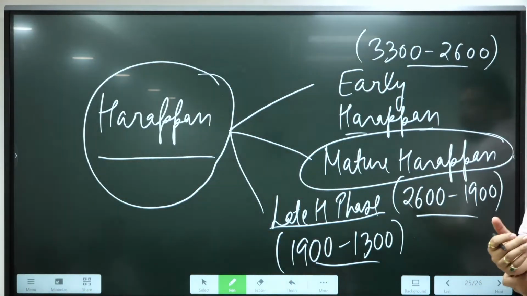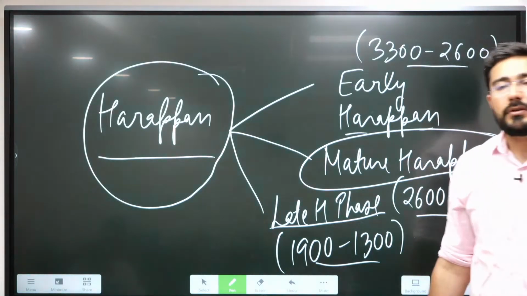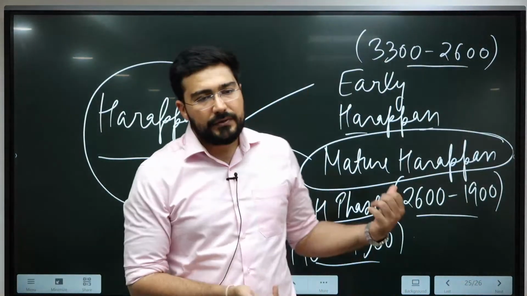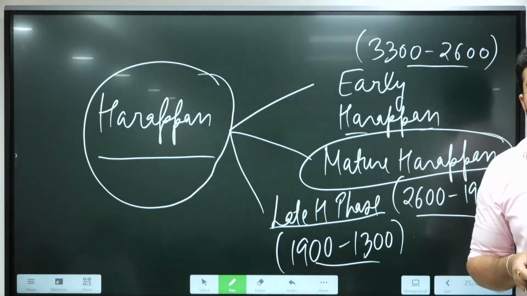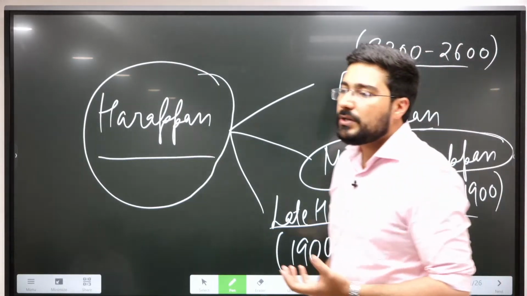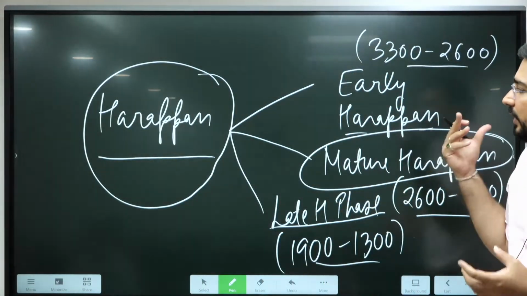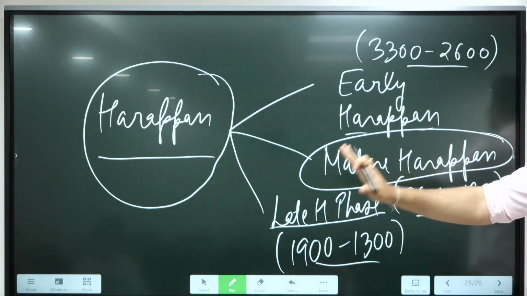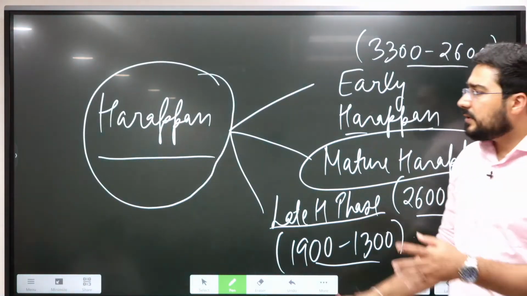When it comes to decline, again we find various theories. Some say it was because of the Aryan invasion, but as we have just seen, the decline started by 1900 itself, so Aryans cannot be responsible for this. So the latest theory which is going to be important is the theory of climate change or ecological imbalance. Climate change, or the ecological imbalance, was responsible for the downfall of Harappan civilization. Lots of research keeps coming on this.